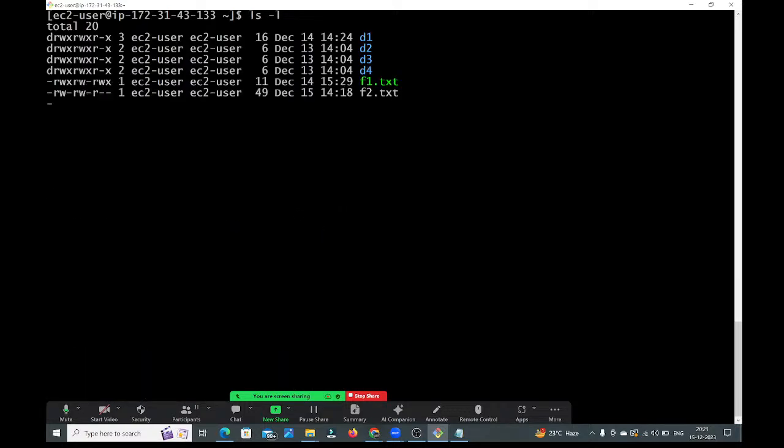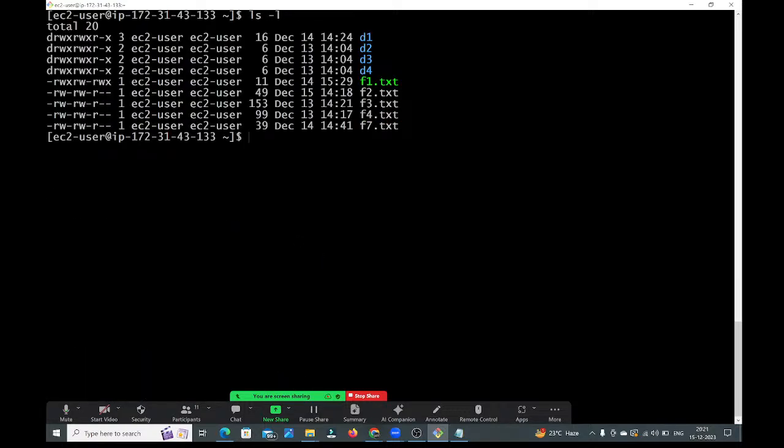I want to remove the write permission for the group. How will you remove it? See guys, chmod command. To whom do you want to remove the permissions? Group, so g. Do you want to add or remove? Remove, so minus. Which permission? Write permission, so w. On which file? f1.txt. So on f1.txt, for group, I want to remove the write permission. Let's run this. Enter.